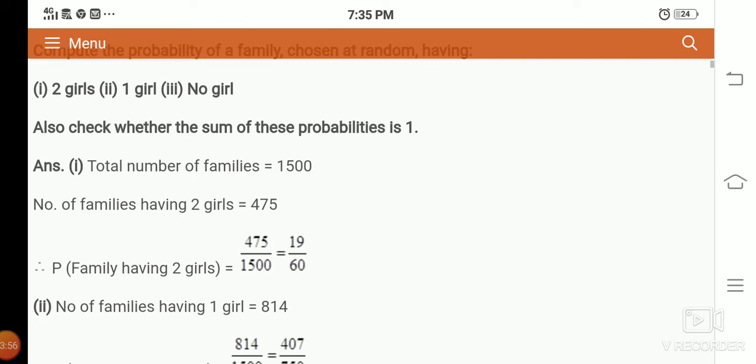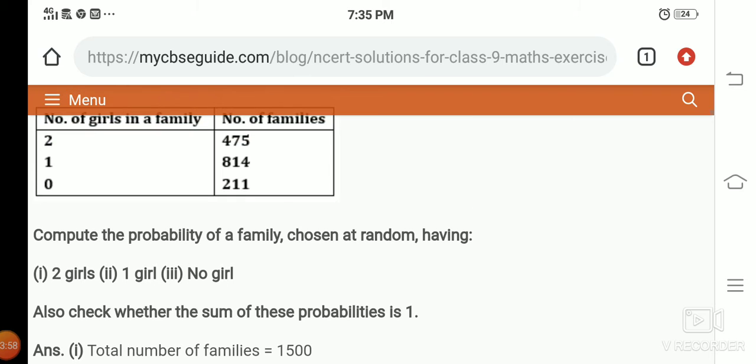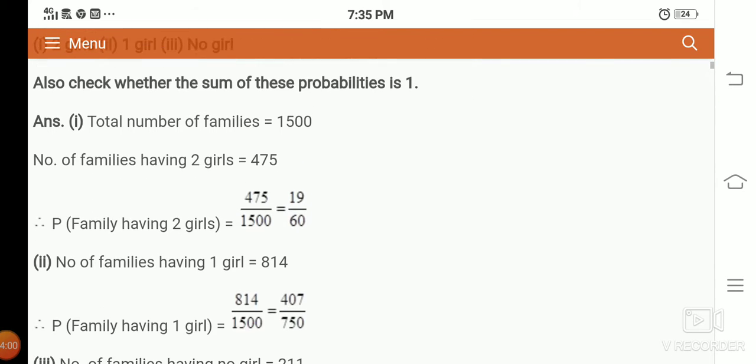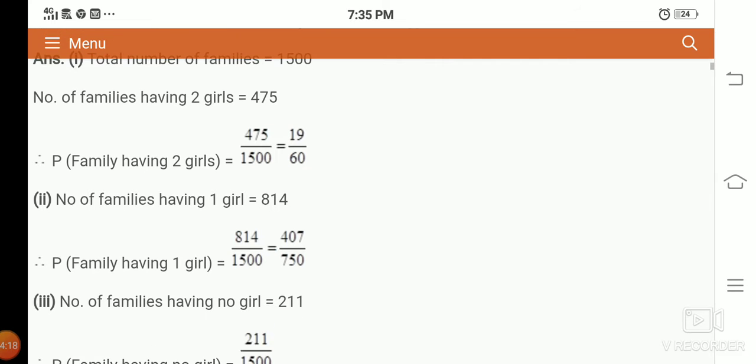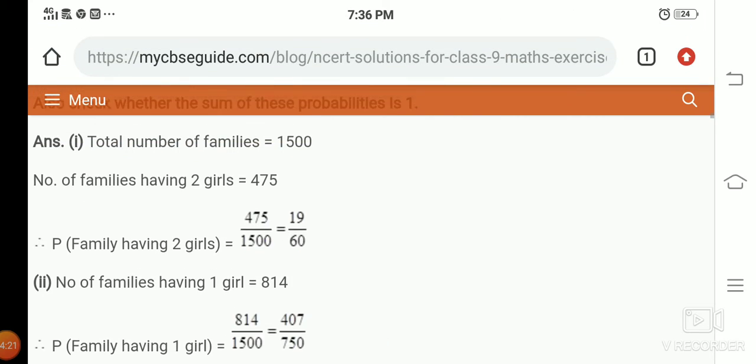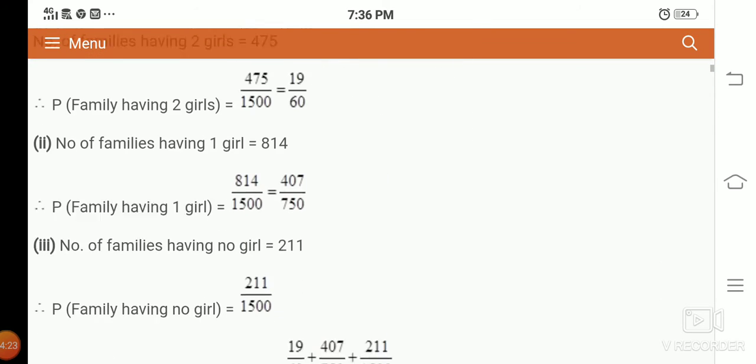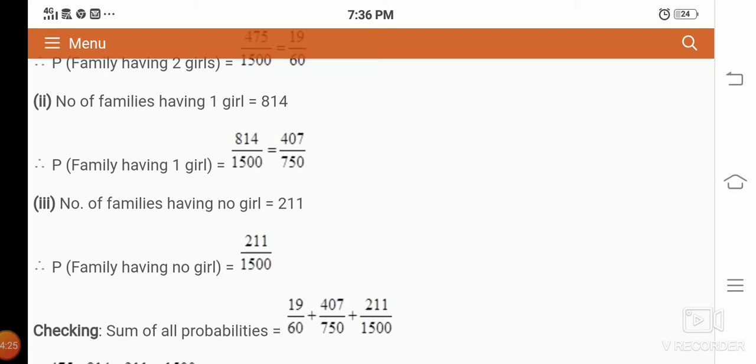Right. Next, number of families having 1 girl is 814. That's why the probability of a family having 1 girl is 814 divided by 1500, which is 407 divided by 750. Now 407 and 750 are co-prime, so leave it. Next, number of families having no girls. The remaining is 211. So 211 divided by 1500 is the probability of a family having no girl.